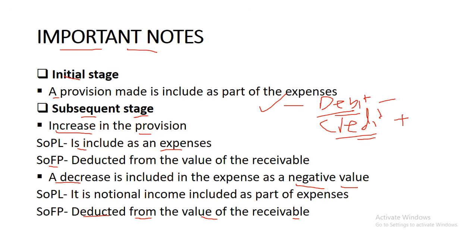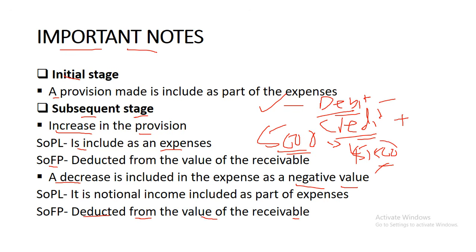So now when there's an increase in the provision for doubtful debts, you need to include that amount as part of the expenses, right? But if there's a decrease, I want to explain this before we go through the question. If we've got 5,000 here, and then in the following year the provision increases, let me begin with the increase. It increases to 5,500.